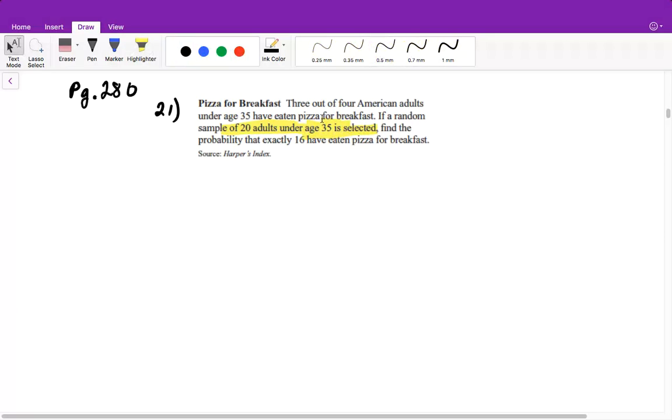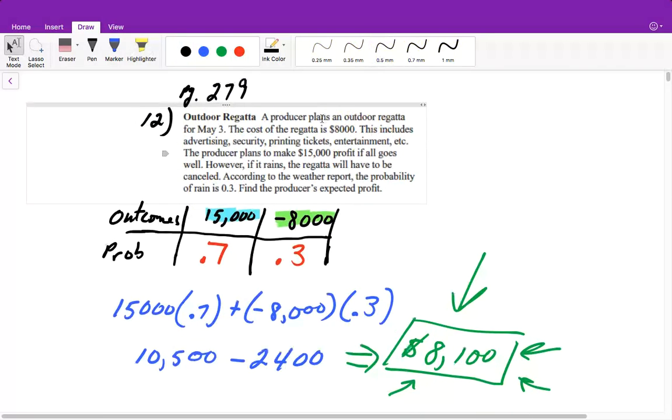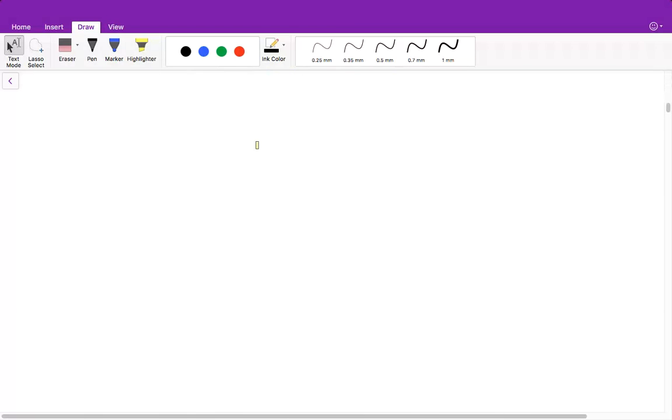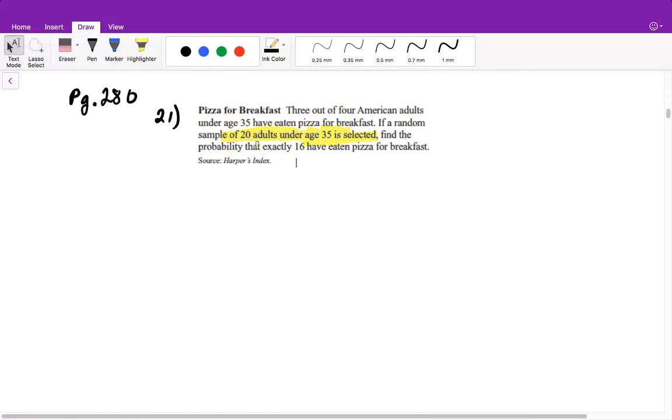Right? We're not looking at infinitely many like we were when we were solving this problem. This problem doesn't say that we're going to do this concert 10 times or for 1 month. We're acting as if it's going on forever. So they never gave us a finite number of times it will happen. Unlike the problem we just worked on, this one gives us a finite number, 20 adults. That's it. We're only having a sample of 20.